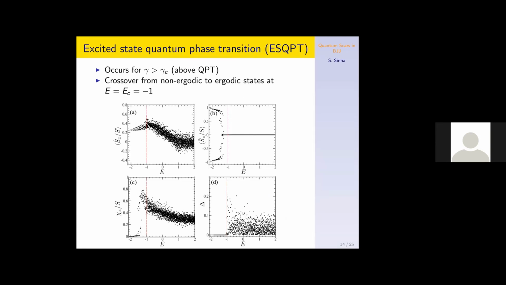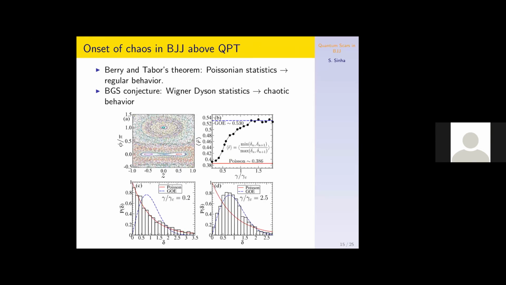And we also study the classical dynamics of this. We just analyzed the fixed point structures, but we can do the full dynamics of this system and calculate the phase space structure.